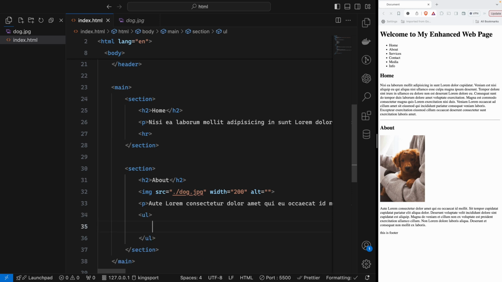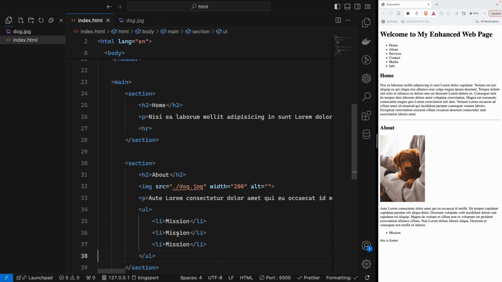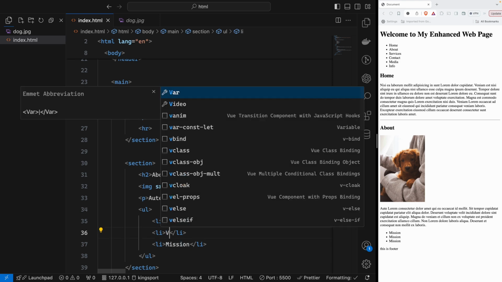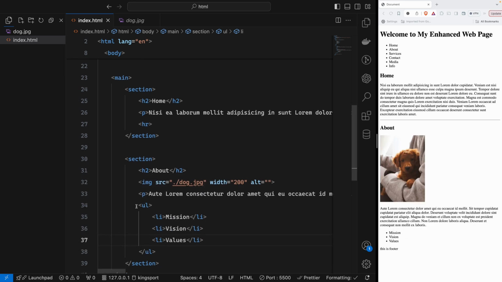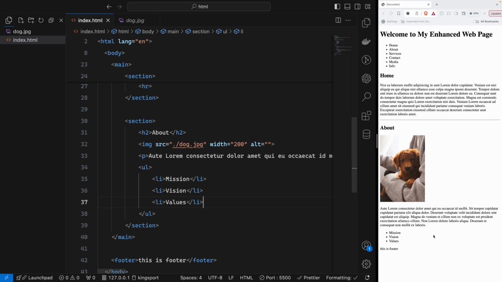Yes, you're right. We have to write with the UL, and then we will write with the LI. So we will say mission, and we will duplicate that three times. This will be vision, and then this will be values. So that will create another ordered list. Perfect.